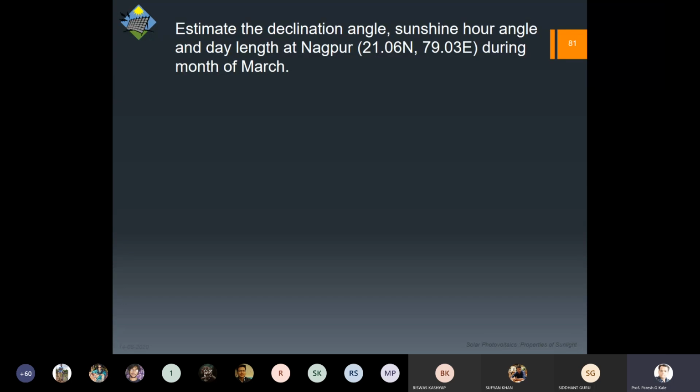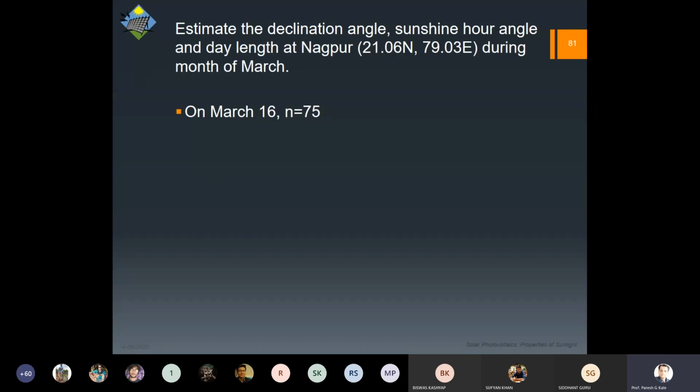Now here we have to assume a few things. When we say during the month of March, we have to calculate the average for the month of March. So in that case, we will take a day which is somewhere in the mid, and here we can take March 16. So your n will become 75. So now you can proceed with calculating declination angle and so on.